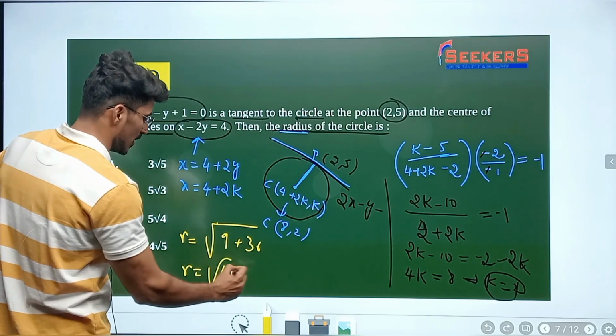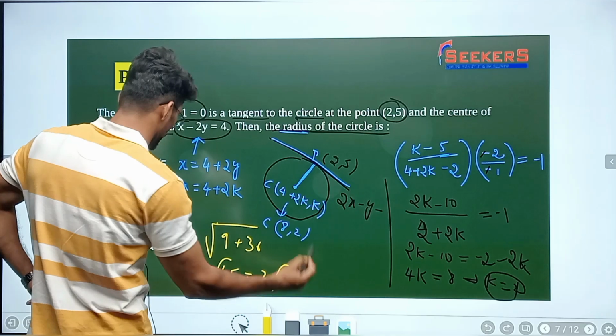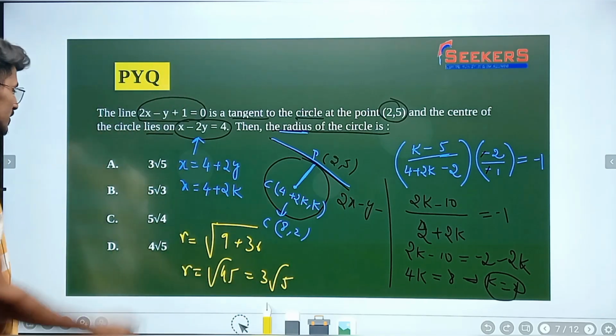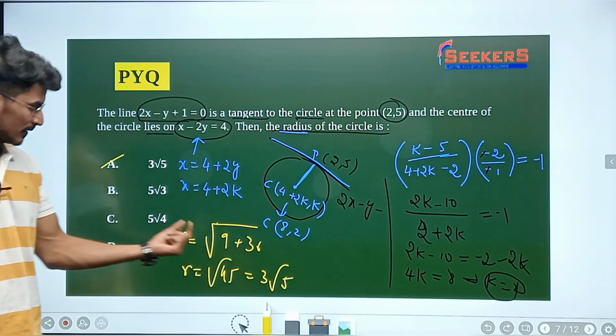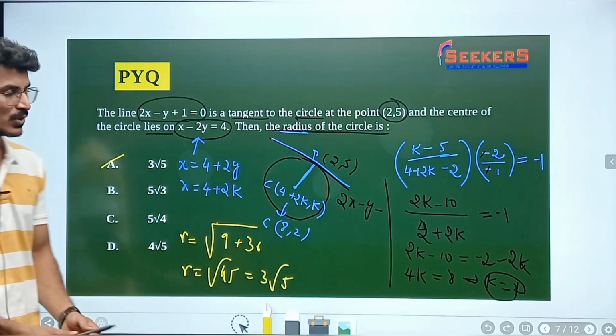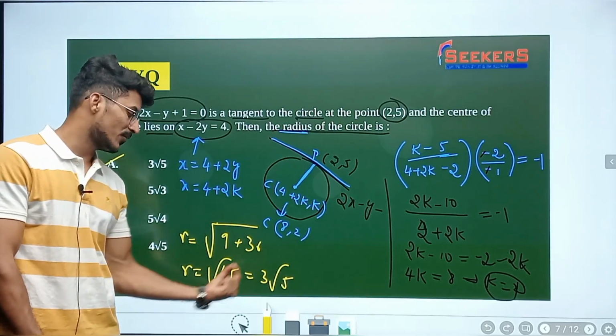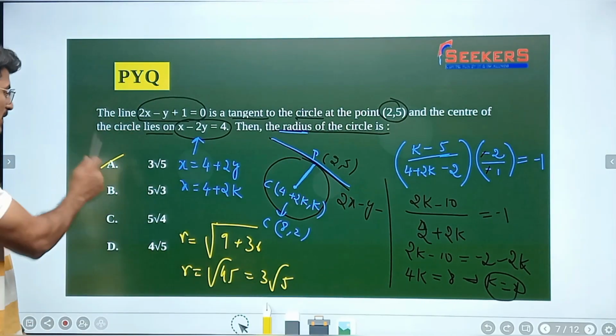The radius is going to be root 45. And root 45 can be written as 3 root 5. Alright, so 9 into 5. Yes, option A is correct here. Got it? 9 plus 36. How did I get 9? Square root of (x2 minus x1) whole square plus (y2 minus y1) whole square is going to be the square root of 45. The square root of 45 gives me 3 root 5. So option A is the right answer.